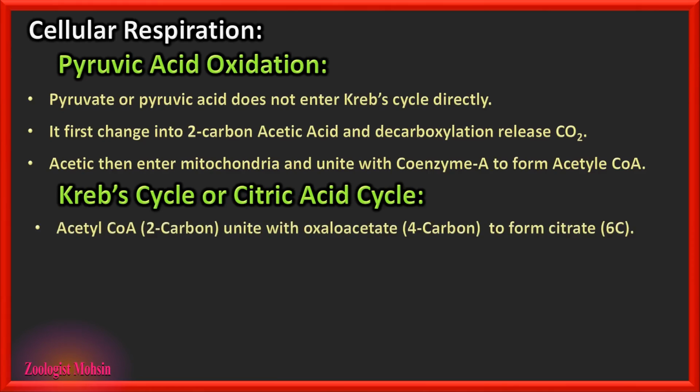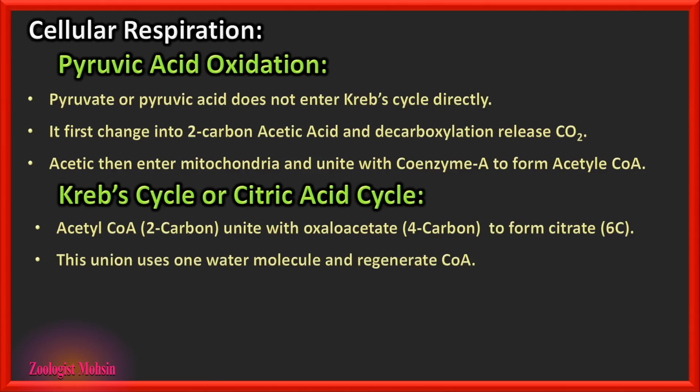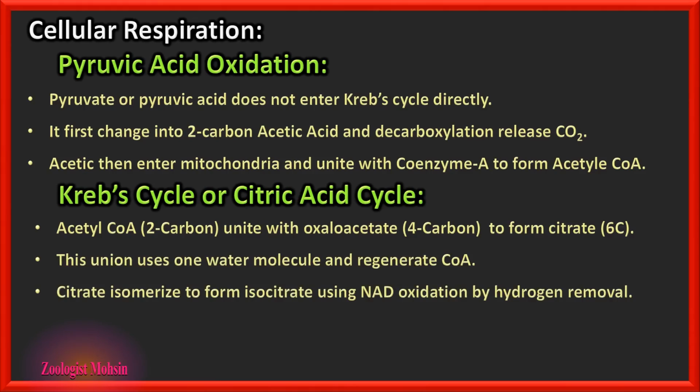So, the Krebs cycle or citric acid cycle. Acetyl coenzyme A, which is a 2-carbon molecule, unites with oxaloacetate. Remember that oxaloacetate is the first chemical in the Krebs cycle which interacts with the incoming acetyl coenzyme A. Oxaloacetate is 4-carbon, to form citrate. This bracketed information is very important for you to remember, because when MCQs are made in depth, then these things are asked. This union uses 1 water molecule and regenerates coenzyme A.